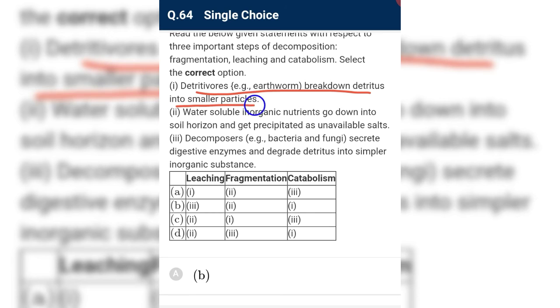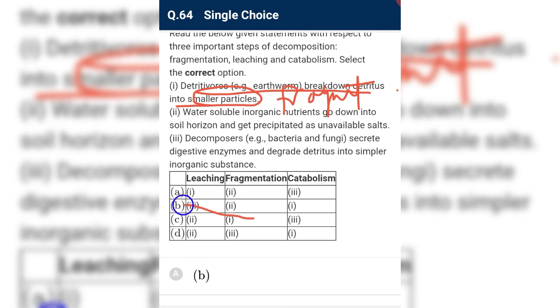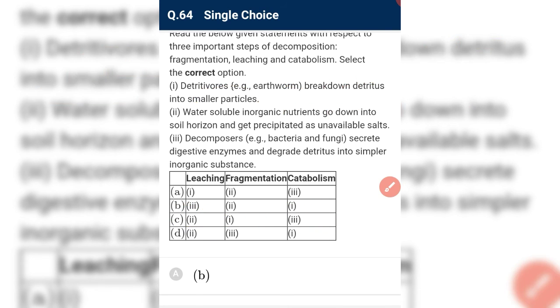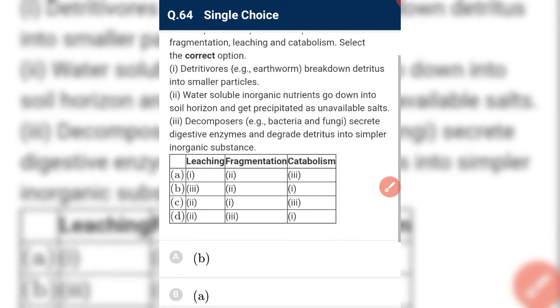Detritus into small particles means we are converting them into fragments, and converting them into fragments is known as fragmentation. So C is matched with 1. So this is our required answer. Let's talk about the next statement.